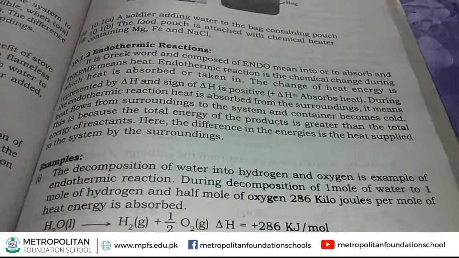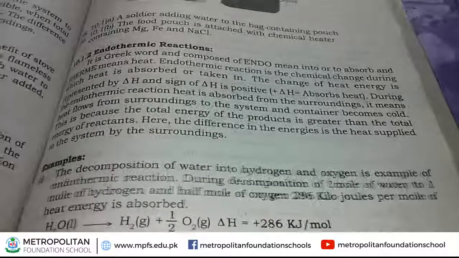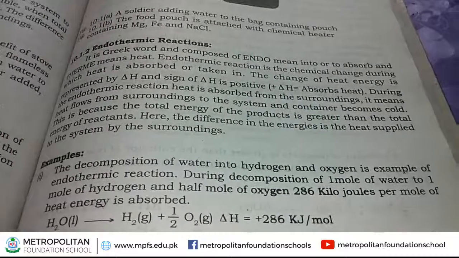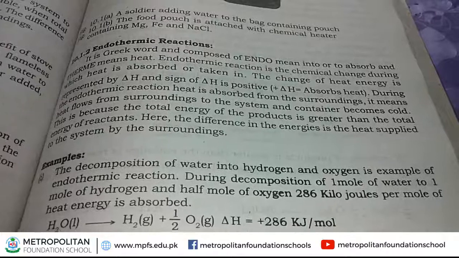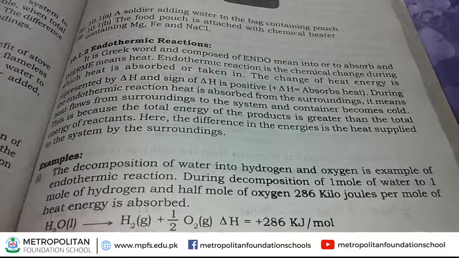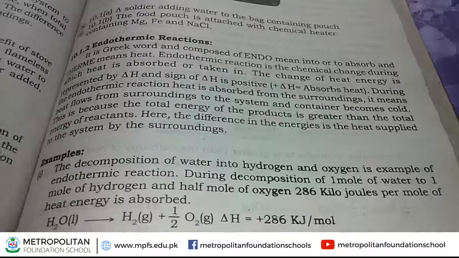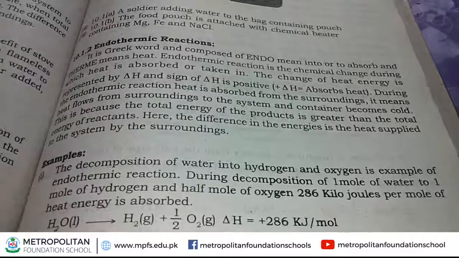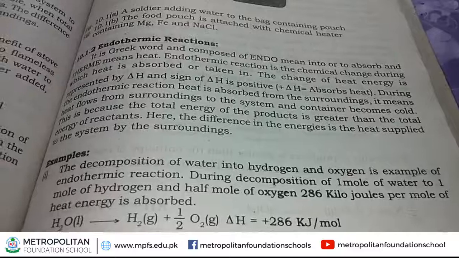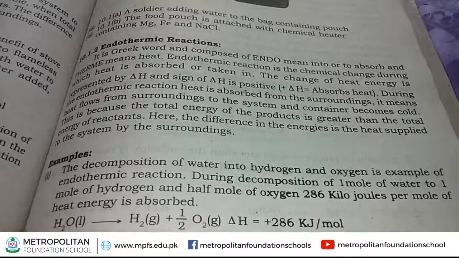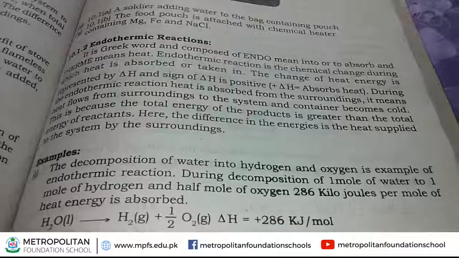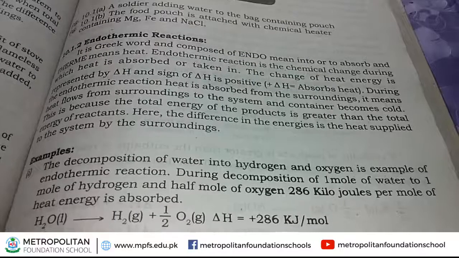When a water molecule breaks down, then hydrogen and oxygen are released. It is an example of an endothermic reaction.